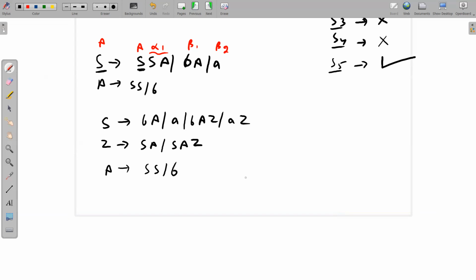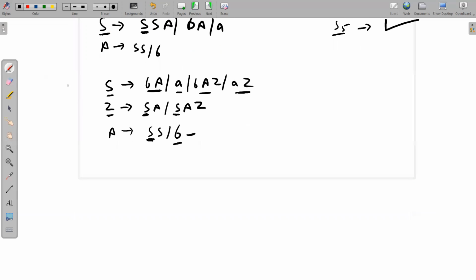Okay. Now tell me what should be the next thing. See here carefully. S is already in the GNF. So that's it. We have got the idea. Z is not in GNF because here we have a non-terminal S, and this non-terminal is already in GNF. So you can replace this non-terminal S by its RHS. And here also this is creating problem. This is already in GNF. This is creating problem. So replace this S by this RHS. You will get the answer.